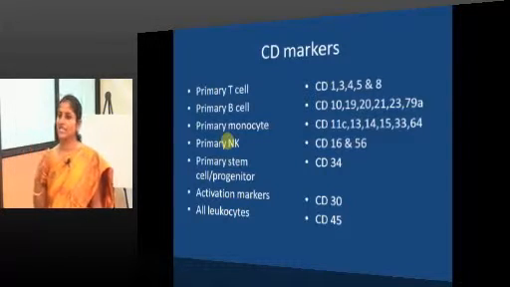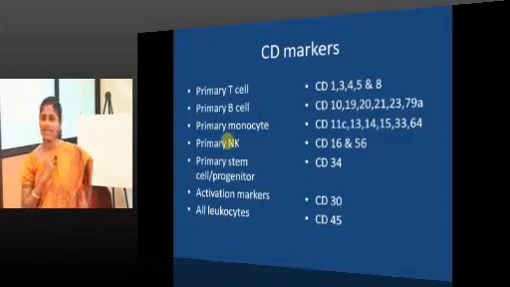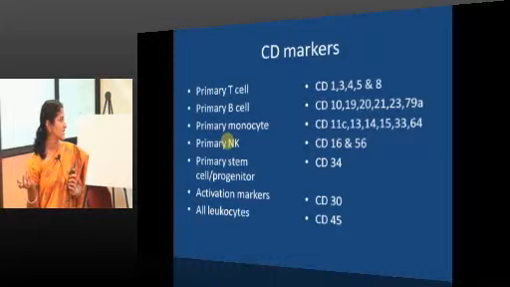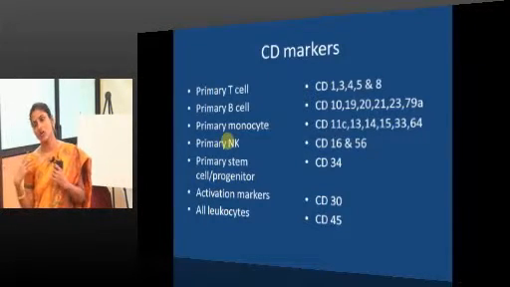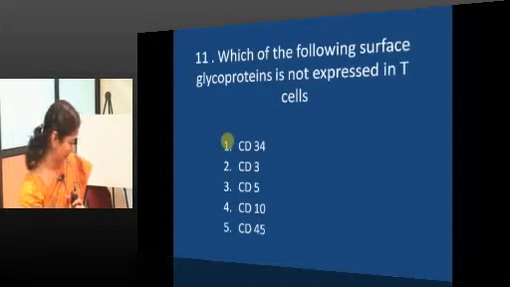Monocyte CD11c, 13, 14, 15. NK cell CD16 and 56. Stem cell CD34, activation marker CD30, all leukocyte CD45. These are the commonly asked CD markers.